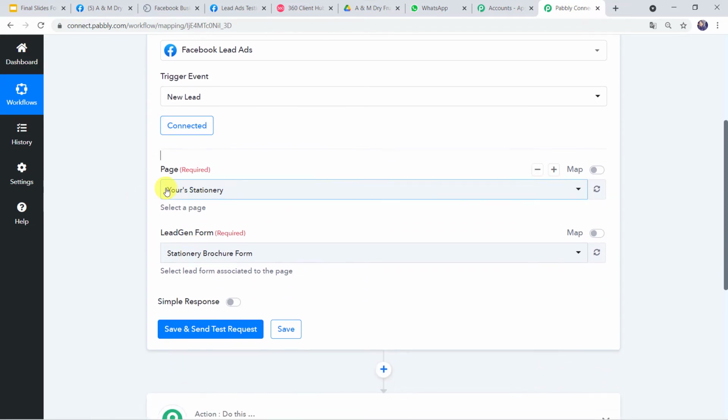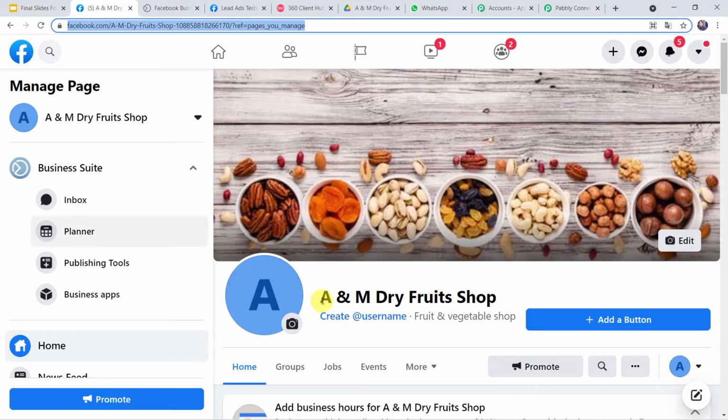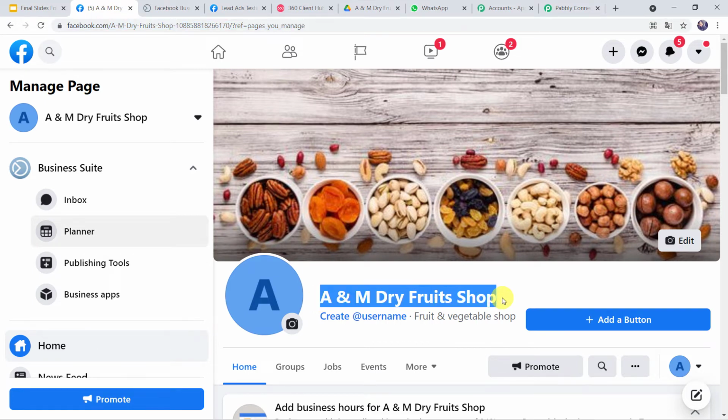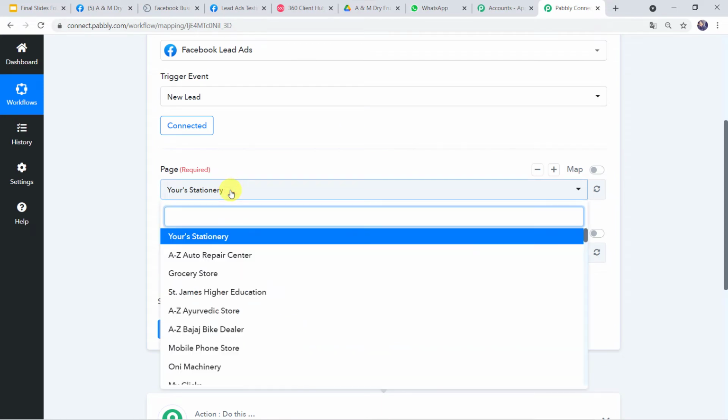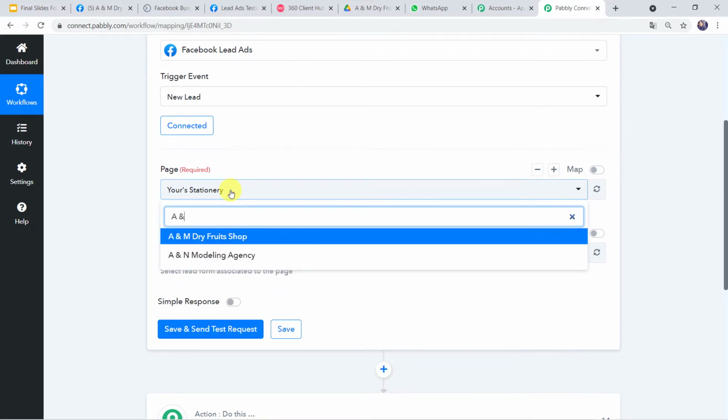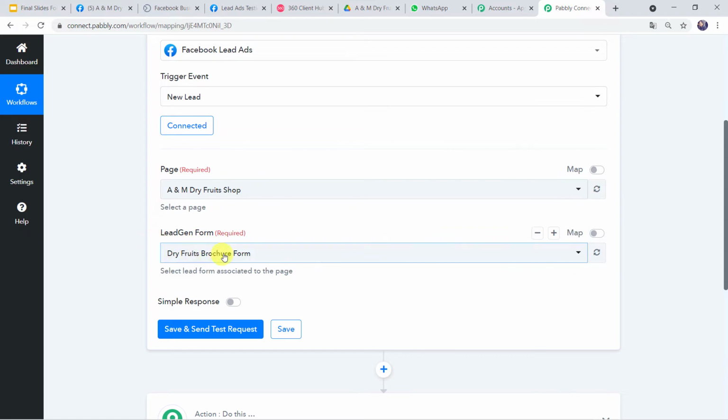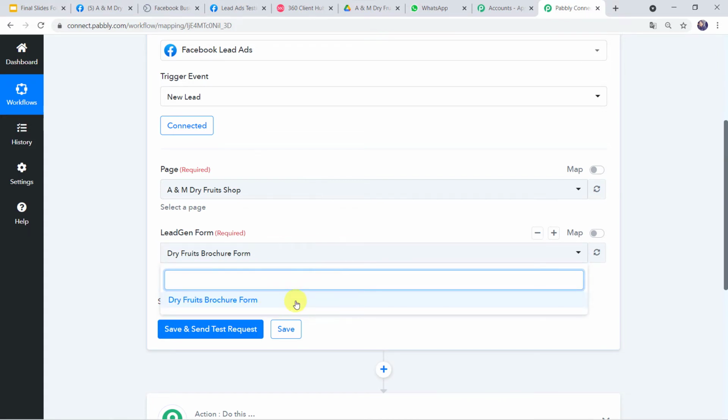Now here we have to select the page that we have created on the Facebook account and the lead generation form that we are running on this particular page to collect the leads. So we have to select this particular page, that is A&M Dry Fruits Shop in Pabbly Connect. So let us just type the same name, A&M Dry Fruits Shop. Now here we can see the lead generation form is automatically captured. Just because I have created one single form in this particular page, if you have created multiple forms, from the drop down you can select the form whatever you want to select.